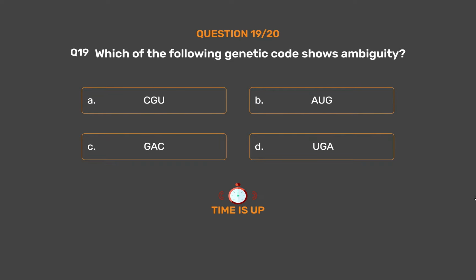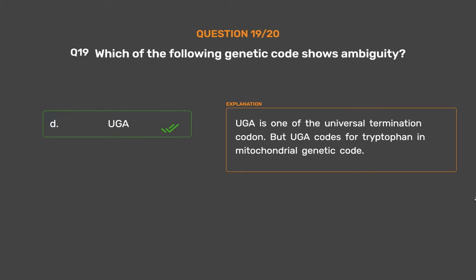The correct answer is option D, UGA. UGA is one of the universal termination codons, but UGA codes for tryptophan in the mitochondrial genetic code.